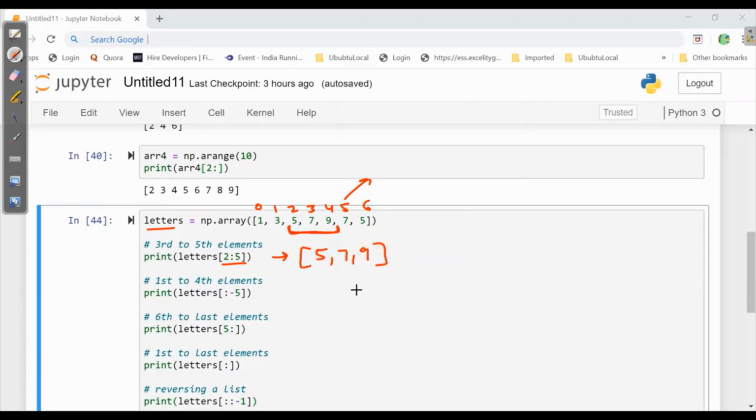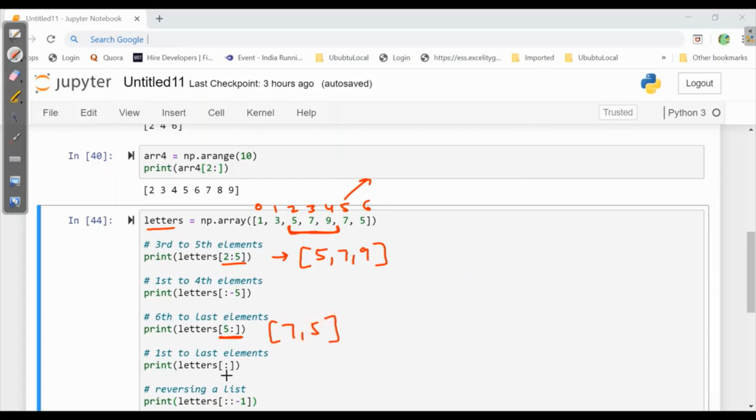Let's calculate all the positive index first. Now we have 5 to end value. End value has not been specified. That means it will be taken as the last value. So here it will take from 7, 5. So it will return 7 and 5.